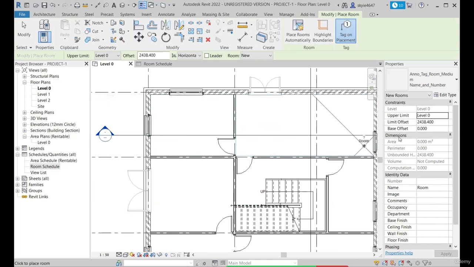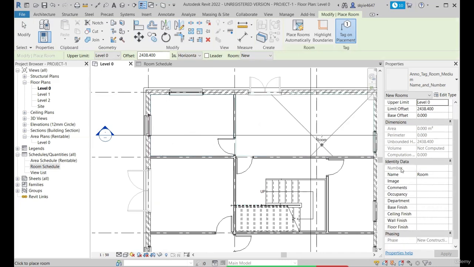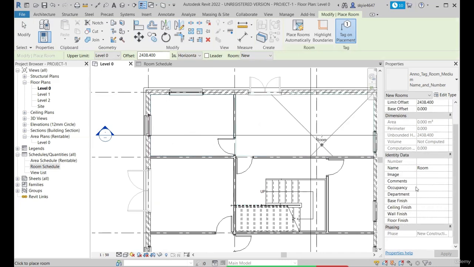Okay, and here we have the dimensional parameters, that is area, perimeter, unbounded height. Unbounded height is the height of the room parameter, the room element. Okay, we'll check it shortly. And we have a few more things here, that is the number, room name, and any comments or any text you want to add, anything extra you want to add, you can have it added in these parameters.